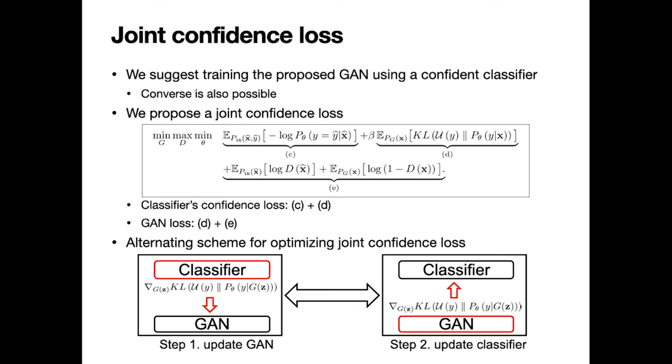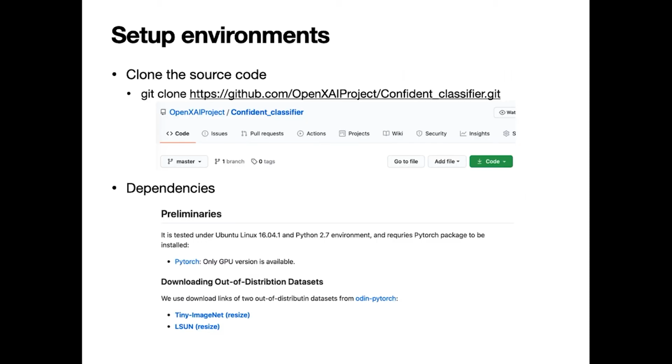Finally, we train a confidence calibrated classifier using the confidence loss and the out-of-distribution GAN. We use an alternating scheme to optimize the joint confidence loss. Next, I'll explain how to execute the source code and how we implemented the explained features.